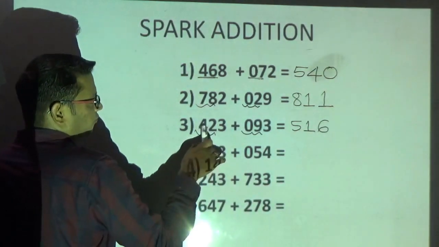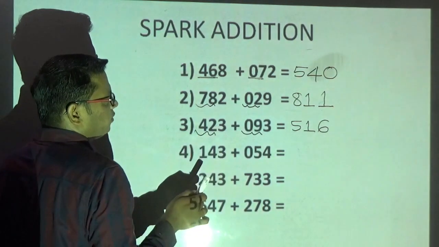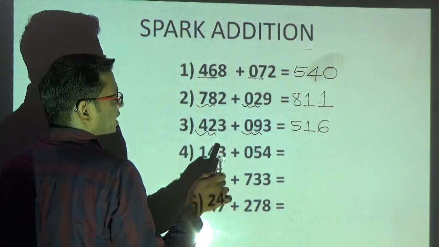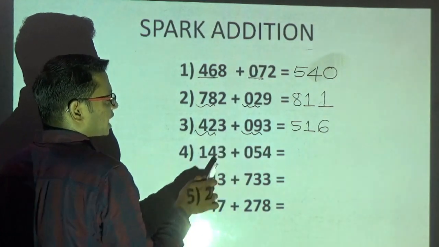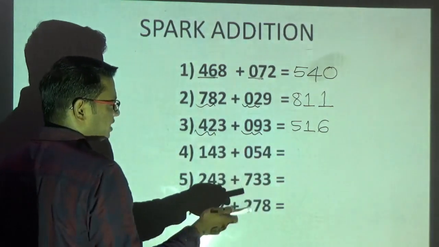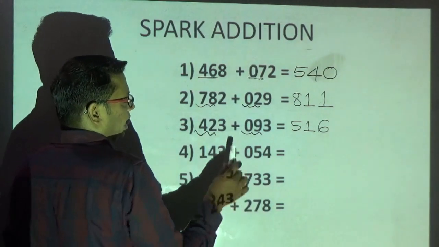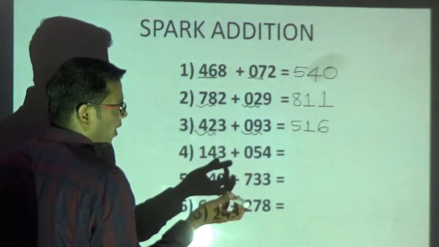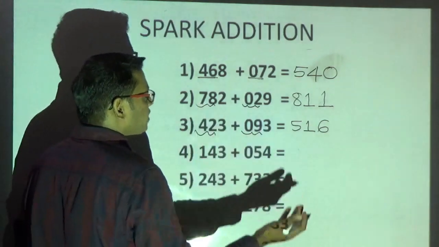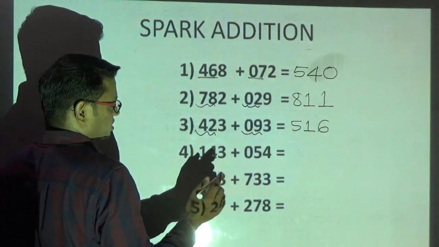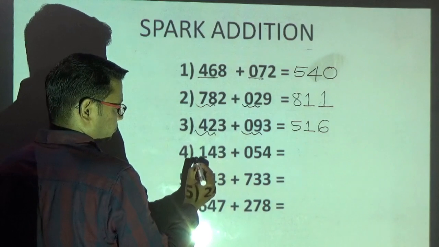Kindly observe. 42 and 9. If you add 42 and 9, it is 51. And the last digit is not going to generate any carry. Therefore, I will write 51 as it is without increasing. And 3 plus 3 is 6. See, what I am doing is, I am observing the last numbers, right? Hence the name Vilokanam.